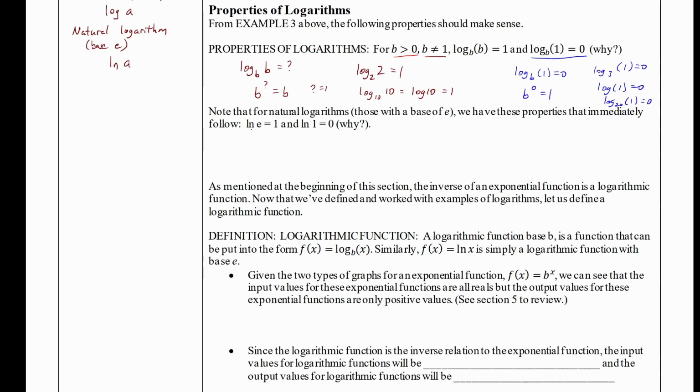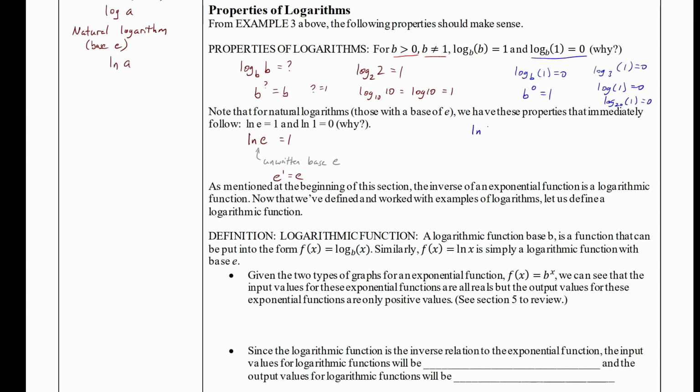When I look at natural logarithms, that's just another number base, so all of the same properties apply. So if I look at natural log of e, remember that with natural log, we have an unwritten base of e. So the number base and the input are the same, just like we had before. When the base and the argument are the same, then my logarithm is just going to equal 1. And the reason for this is because e to the 1 equals e.